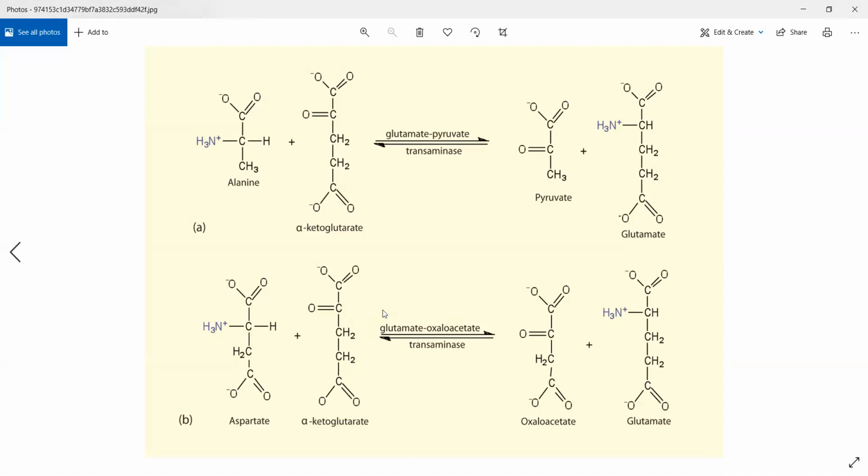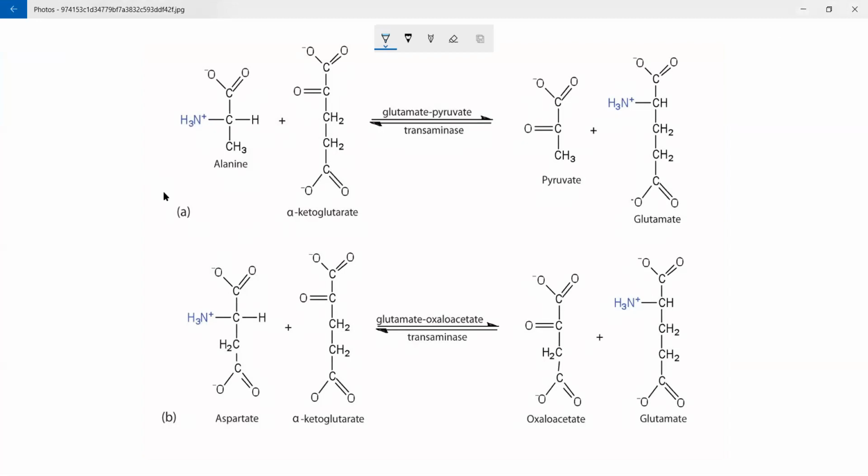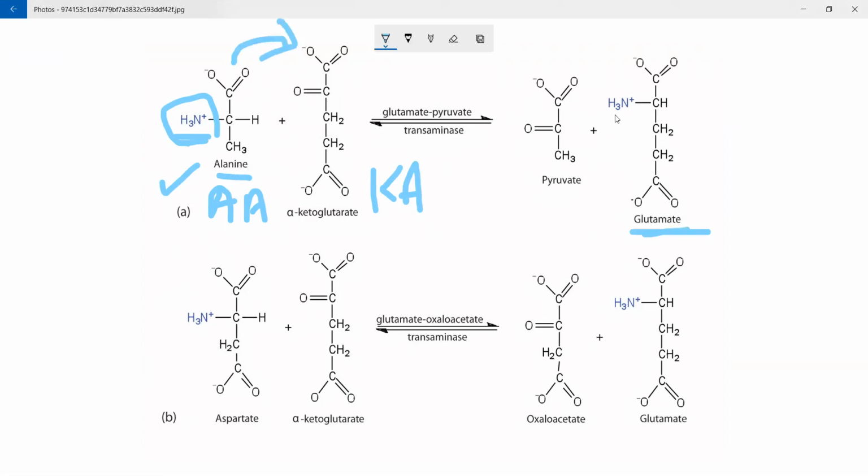So if you look closely, यहाँ पर क्या हो रहा? Alpha ketoglutarate is getting converted in the first step. Let's suppose you look at A. यहाँ पर देखो first. This NH3 is first present on alanine. This is an amino acid. This is a keto acid. Now this NH3 is going to a different molecule. It is becoming glutamate. यहाँ पर इससे exchange हो जा रहे हैं essentially. And what happens is this NH3 molecule is going to ketoglutarate, and ketoglutarate gets converted into glutamate. And whatever is left, that leftover molecule will make a pyruvate. Pyruvate is a keto acid.